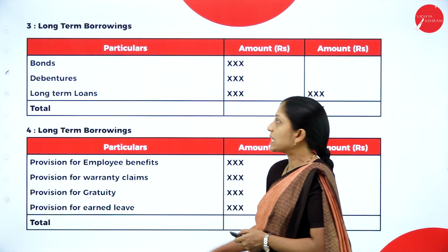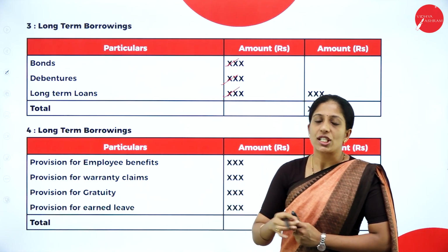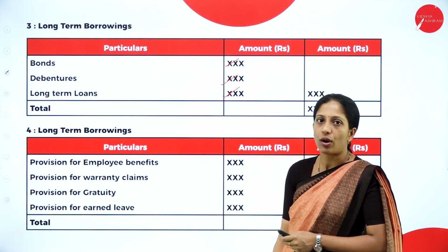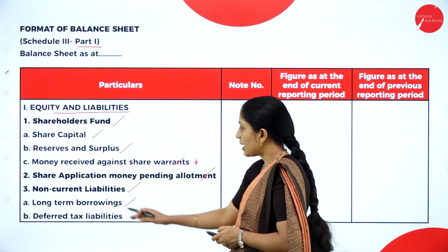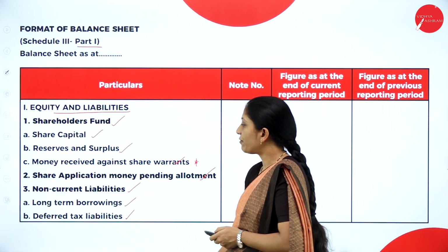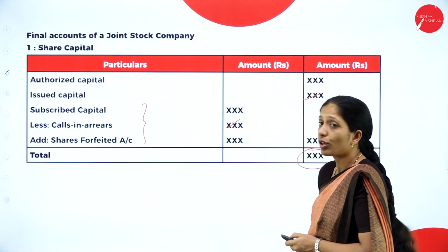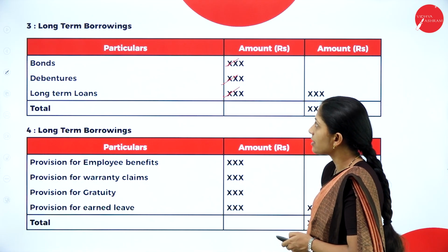Yes, long-term borrowings. We have bonds, debentures and long-term loans. Anything which is longer term, so those liabilities are called as what? Long-term borrowings. So that comes under long-term or non-current liabilities. Yes, long-term borrowings. Next, deferred tax liabilities. So deferred tax liabilities, you don't have a proper necessary note for it.